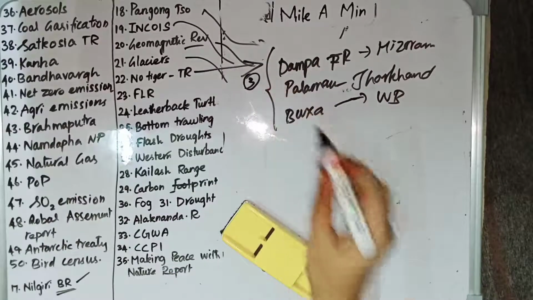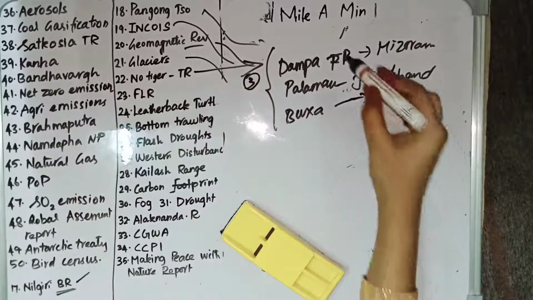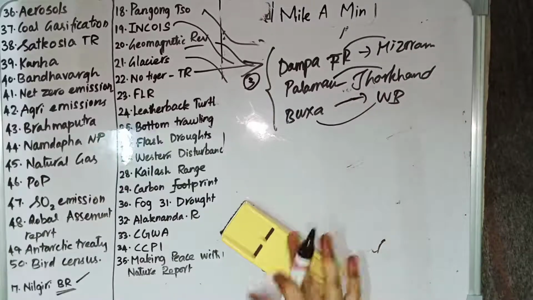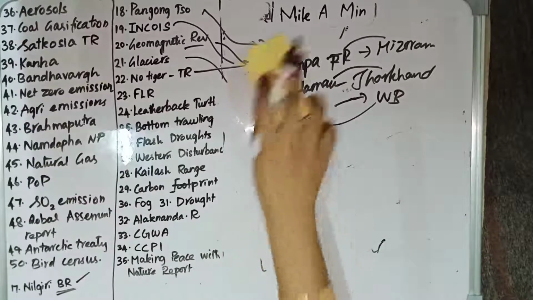There are 3 tiger reserves that do not have tigers, and those are Dampa Tiger Reserve in Mizoram, Palamau Tiger Reserve in Jharkhand, and Buxa Tiger Reserve in West Bengal. These tiger reserves do not have any tigers now.